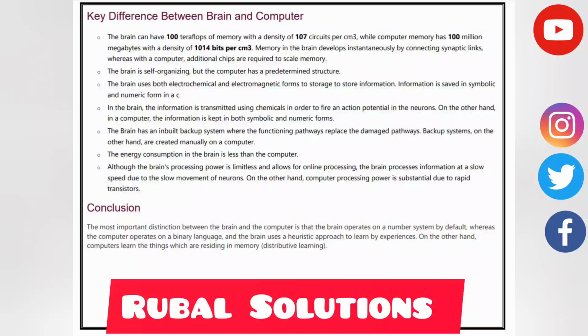Conclusion: the most important distinction between the brain and the computer is that the brain operates on the number system by default, whereas the computer operates on the binary language, and the brain uses a heuristic approach to learn by experience. On the other hand, computers learn the things which are residing in the memory.